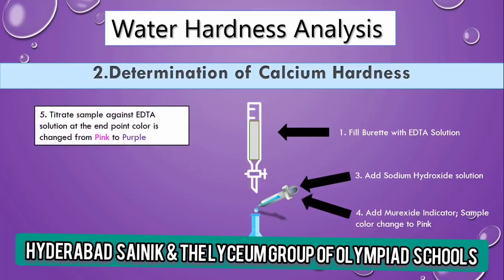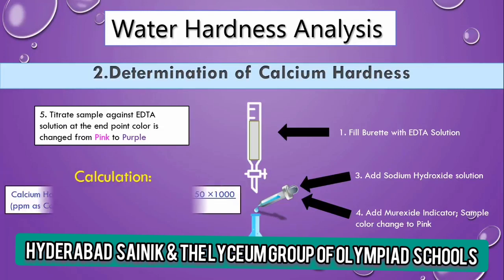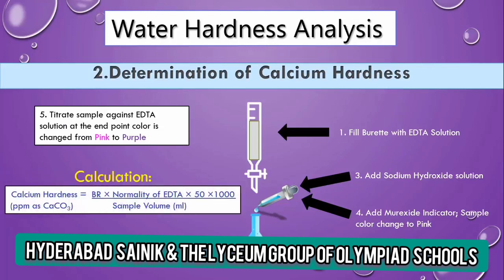Now titrate the sample against EDTA solution, and here the color change is from pink to purple. To calculate the calcium hardness value, we follow the same formula which is used in the total hardness analysis.